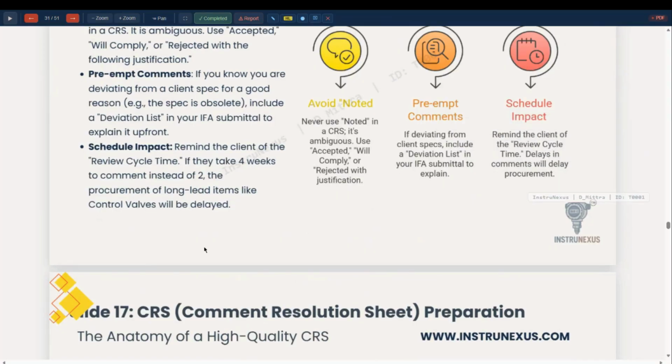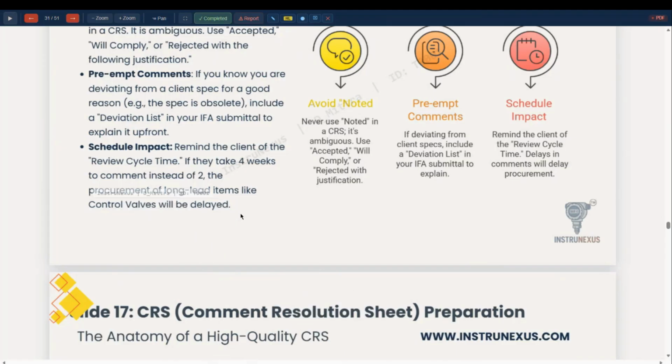Vendor drawing review is very important. If you don't approve the vendor drawings with clear-cut CRS compliance, then the vendor will not start manufacturing. They may schedule a manufacturing plan for your instrument or control valves or any other material.